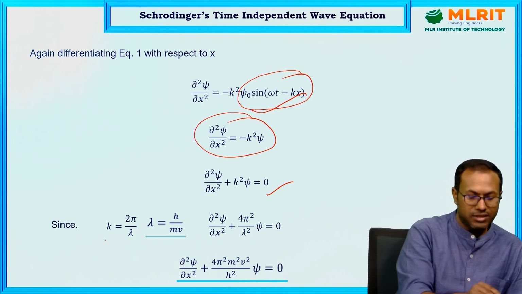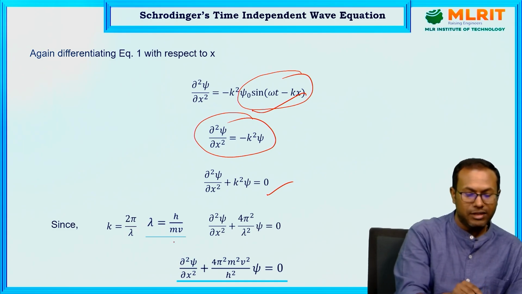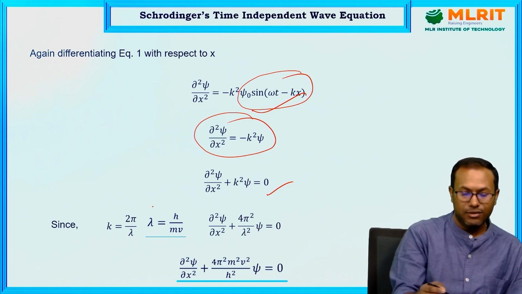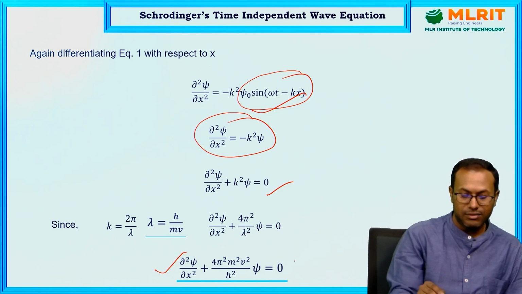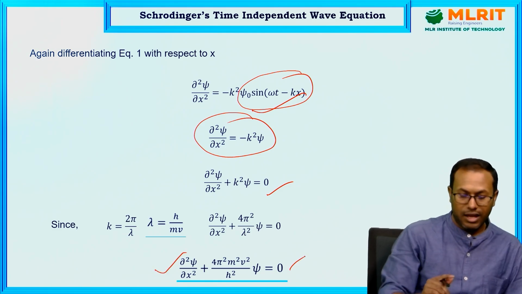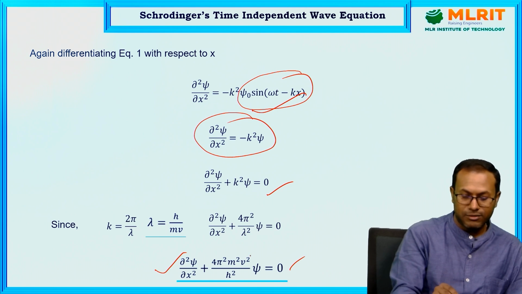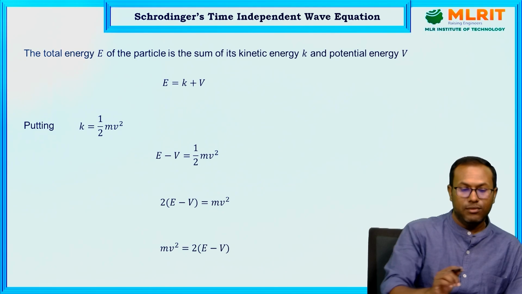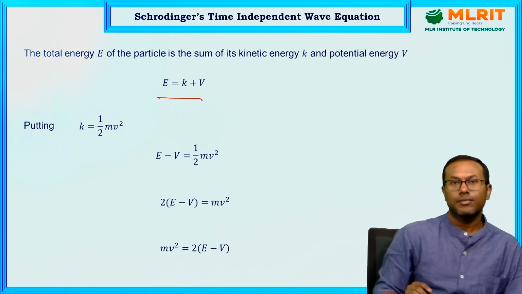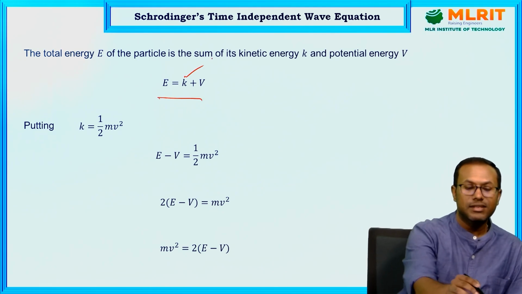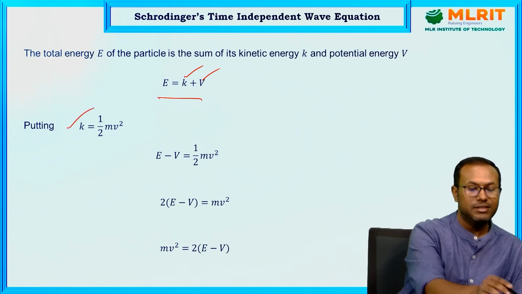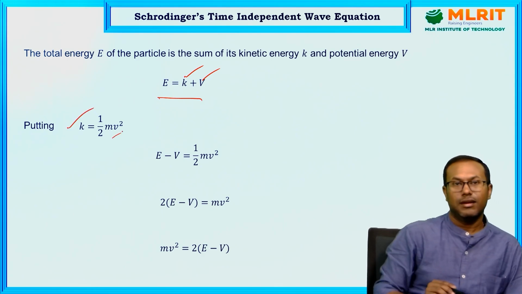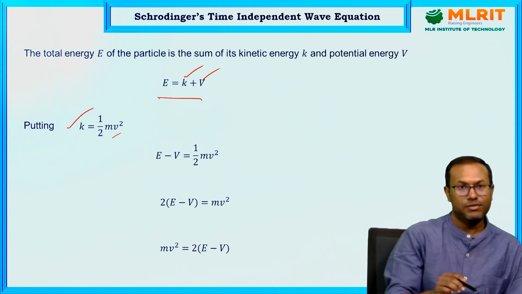Now substitute k equals 2 pi by lambda and lambda equals h by mv, that is the de Broglie wavelength expression. When you substitute these, the general form will come into this form. Now we modify m square v square in terms of the energy of that particle. We know the total energy equals K plus V, where K is the kinetic energy, V is the potential energy, and kinetic energy can be written as half mv square.